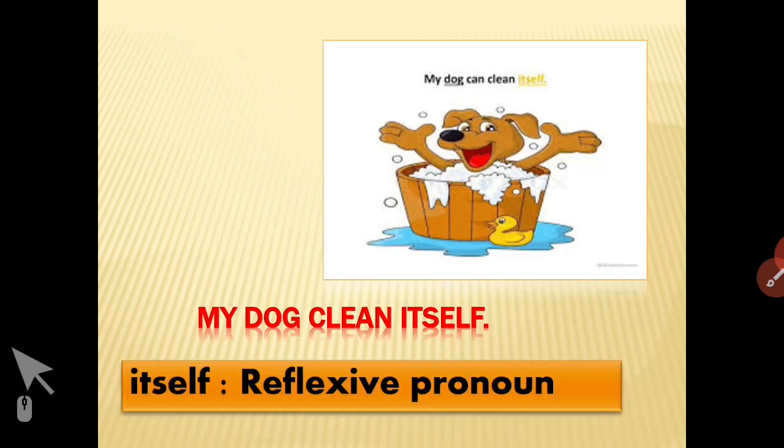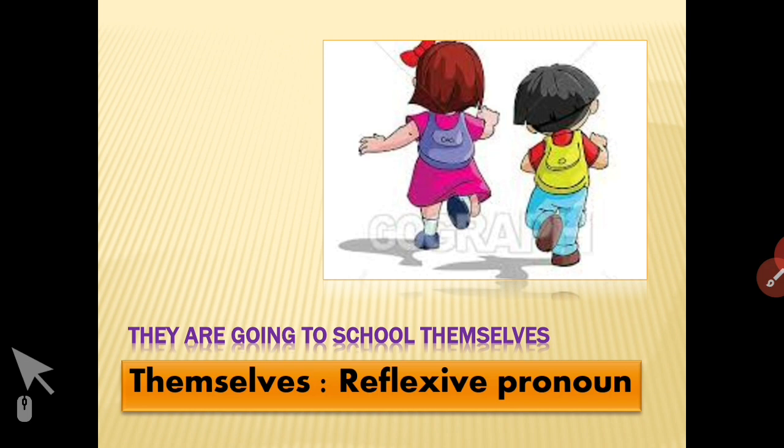Let's see here some examples. My dog can clean itself. Itself is a reflexive pronoun. They are going to school themselves. Now here, they are going to school themselves means they are the subject, the doer, that they are going to school, and themselves is the reflexive pronoun, means the action of going to school is reflecting on the same students who are going to school.